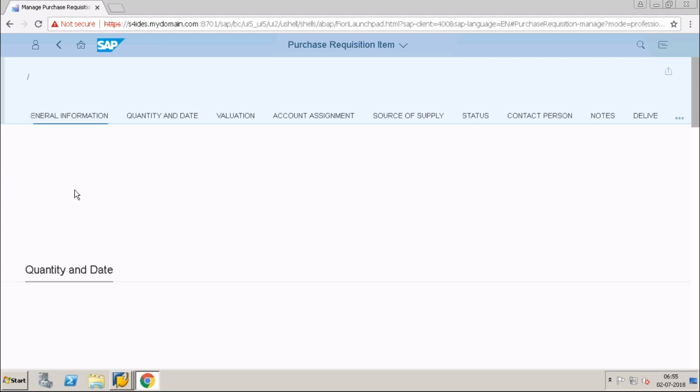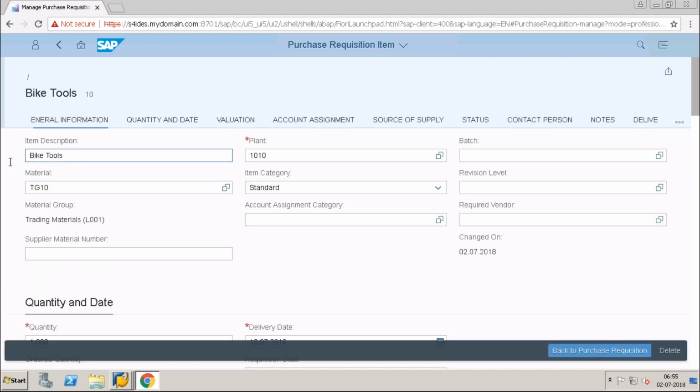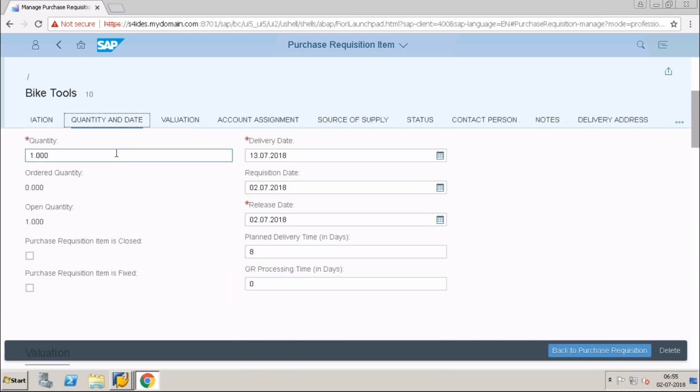This is my general information. What is the item and material plant? If you need any batch, you can enter the batch here, and revisions. The vendor is a fixed vendor you can assign. In case of your account assignment category, you can assign K or F or whatever it is, individual purchase order. Supplier information, material information for this, and the quantity and date. One quantity I'm requesting, and this is a delivery date, and requisitioning date, the date on which you created it, and the release date, the date on which you release this.